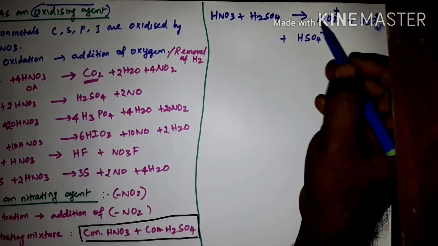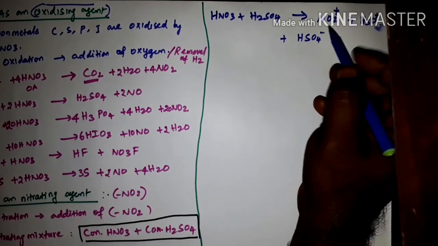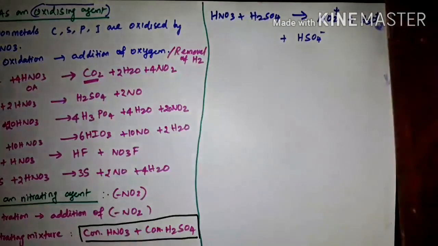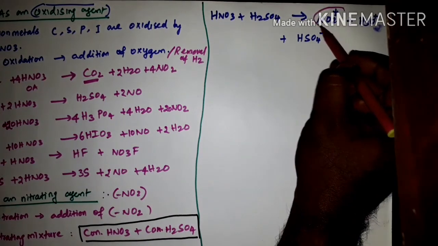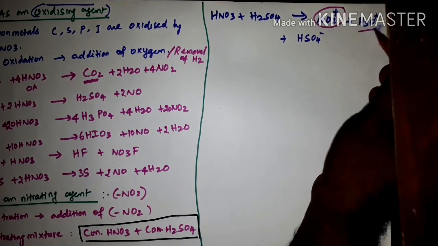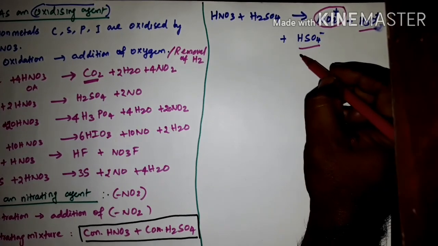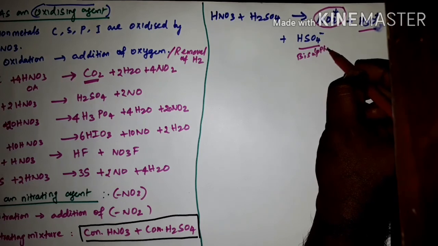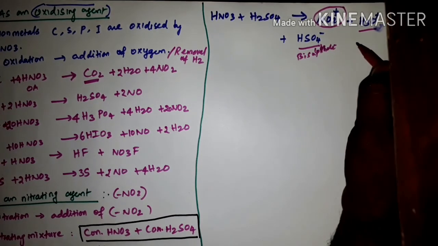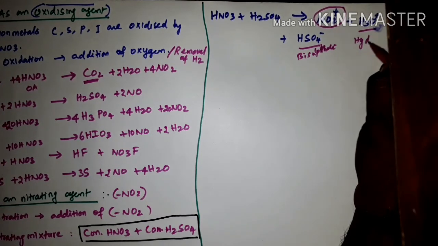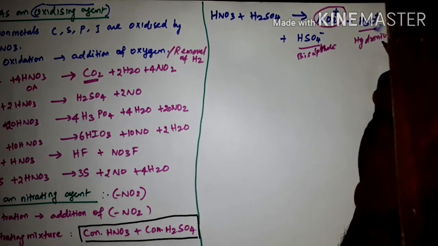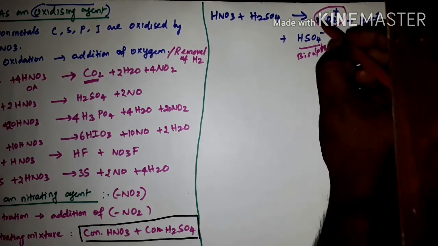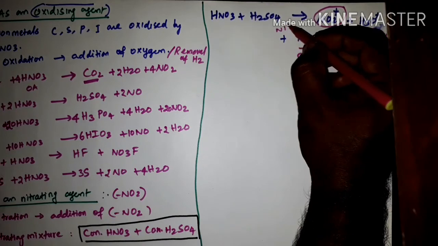So these are the three ions that will be formed. This is the nitronium ion, this is hydronium ion, this is bisulfate.